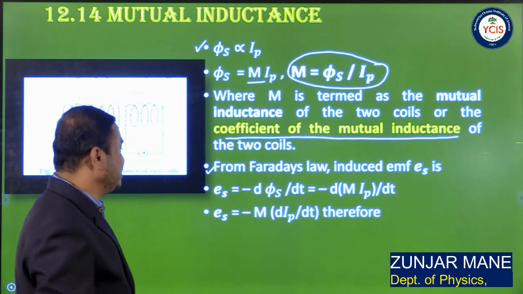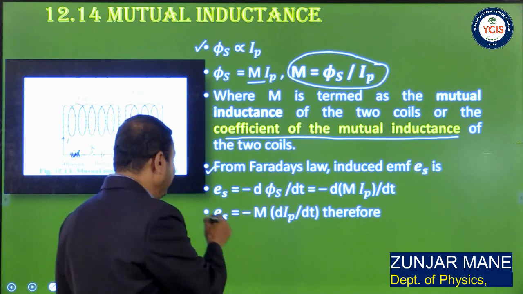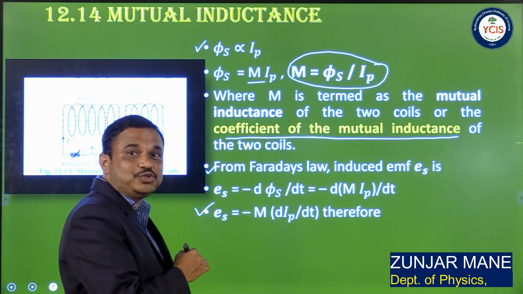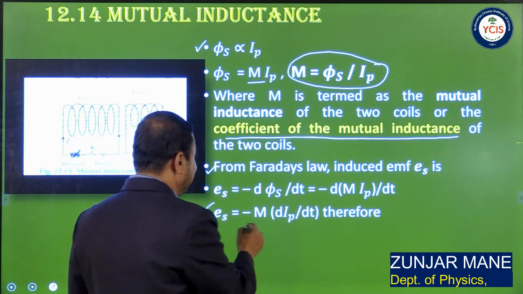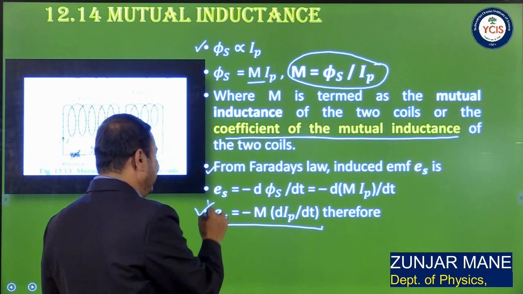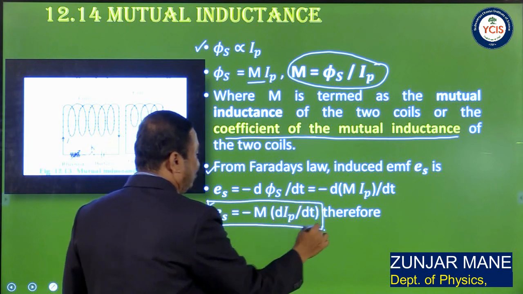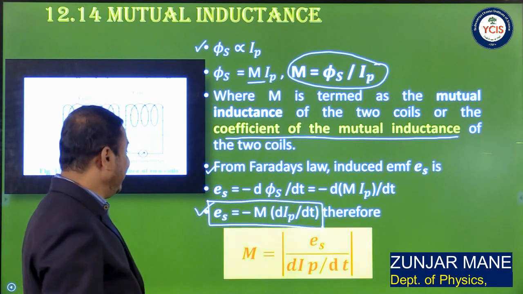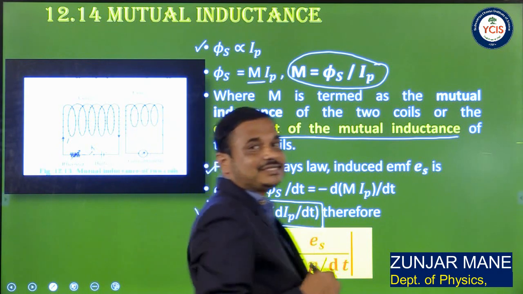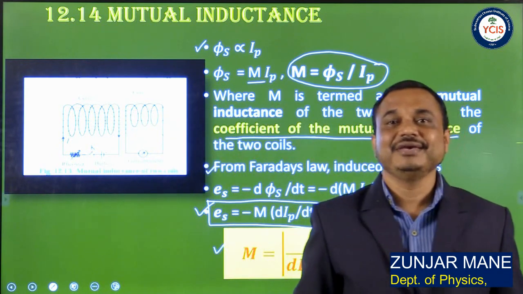M is a constant, so take it outside the derivative sign, and we have ES, the induced EMF in the secondary circuit, equal to minus M dIP by dt. Therefore, M can be given as, considering only magnitude, ES divided by dIP by dt.